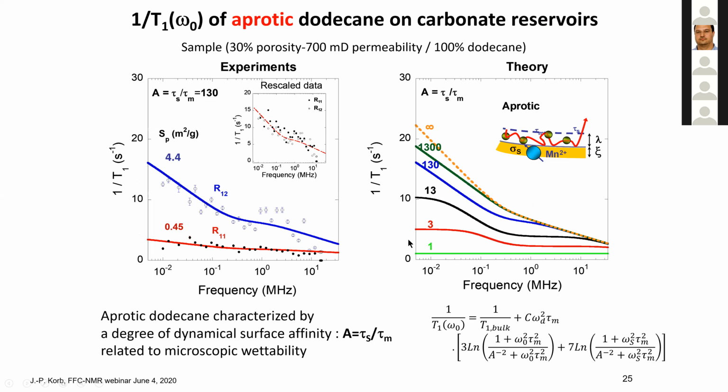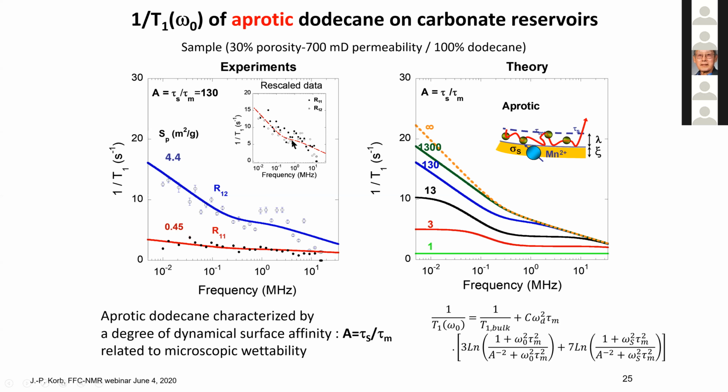So that's the first result you observe with aprotic dodecane, for instance. We fill the system with dodecane, and what we observe is the theory, remember the theory, and the experiment: you have a bimodal NMRD profile, the large pore, the small pore. We know the specific surface area, you have a factor 10, and it's possible to renormalize and obtain the same NMRD.